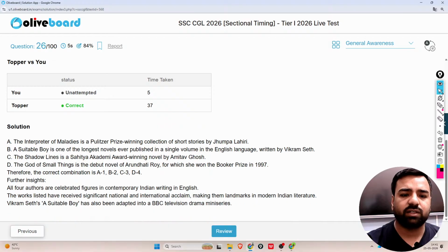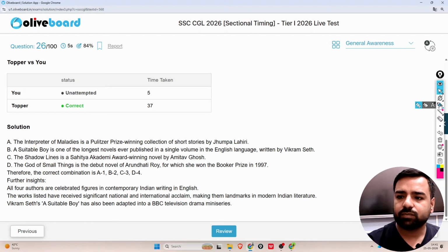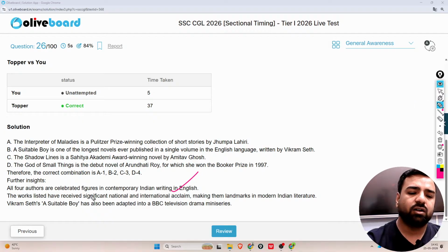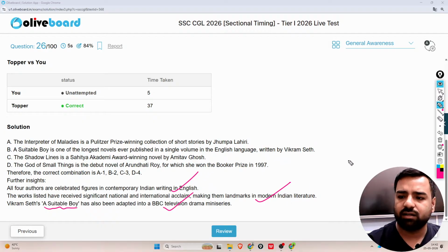There are a few things which I need to mention here. All the 4 authors are celebrated figures in contemporary Indian writing in English. Also, the works listed have received significant national and international acclaim, making them landmarks in modern Indian literature. Vikram Seth's A Suitable Boy has also been adapted into a BBC television drama mini-series. So all these books are important and you must be aware of them.